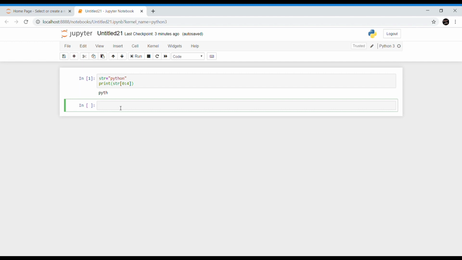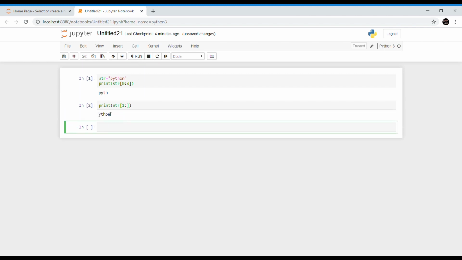Now print str of 1 colon. This will print the elements from 1 to the end because we are not entering any end value over here. Print str of colon.